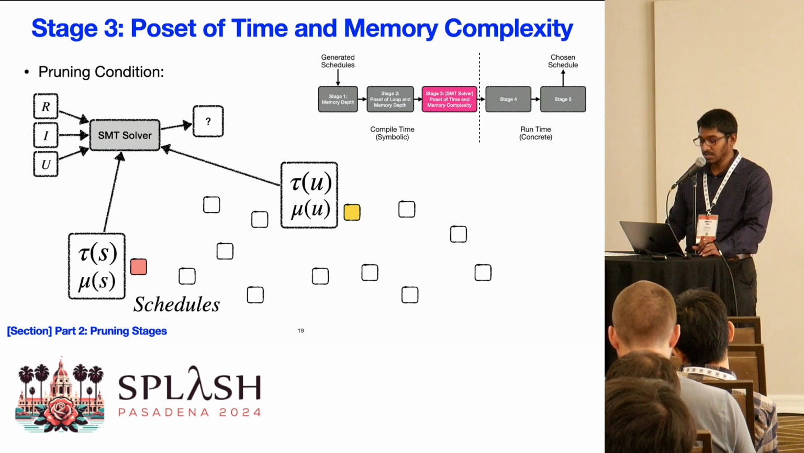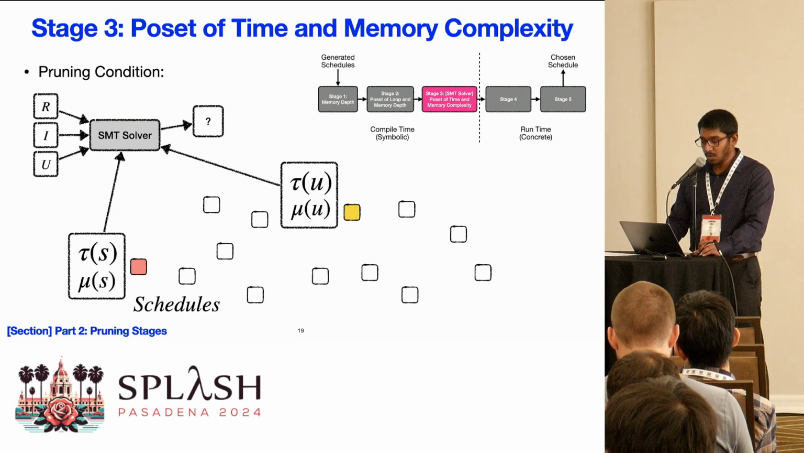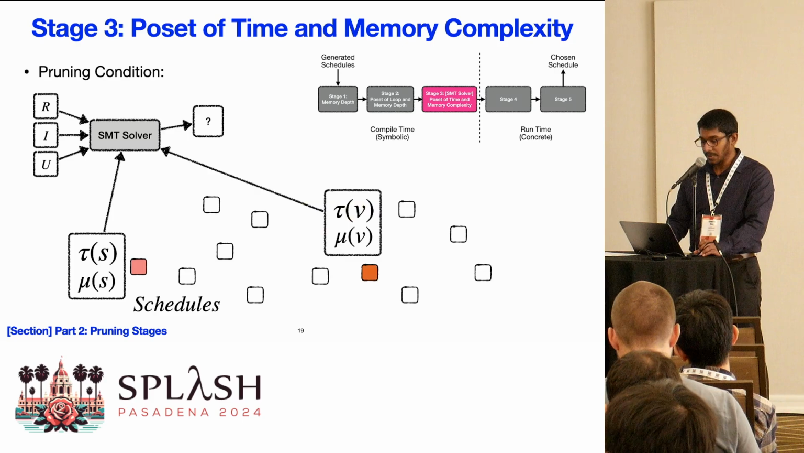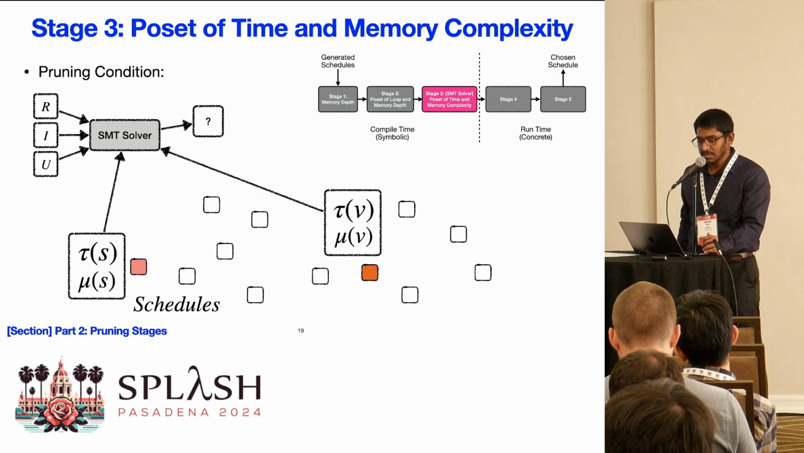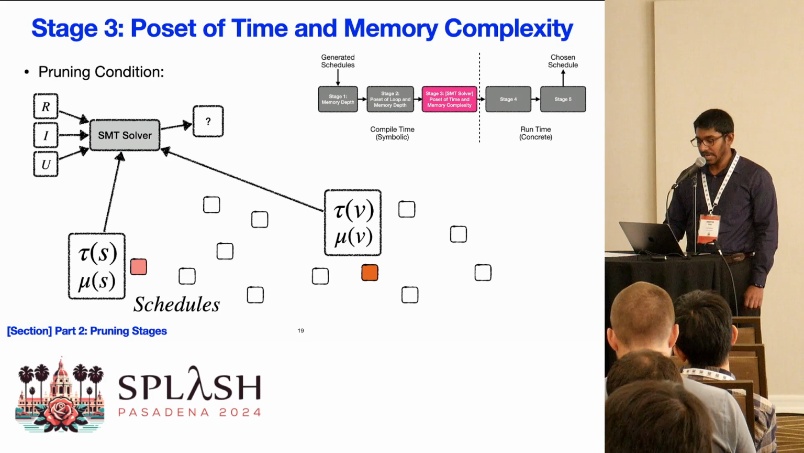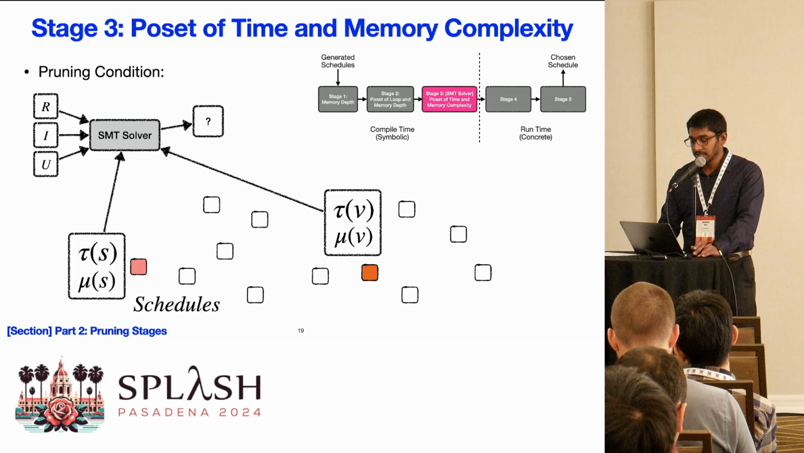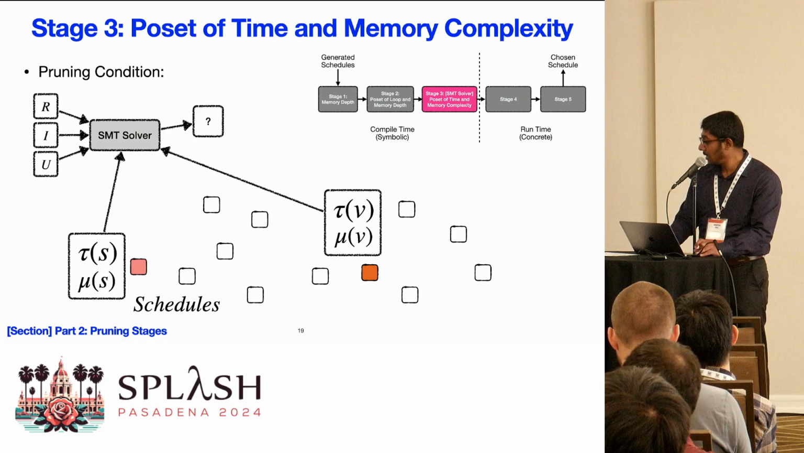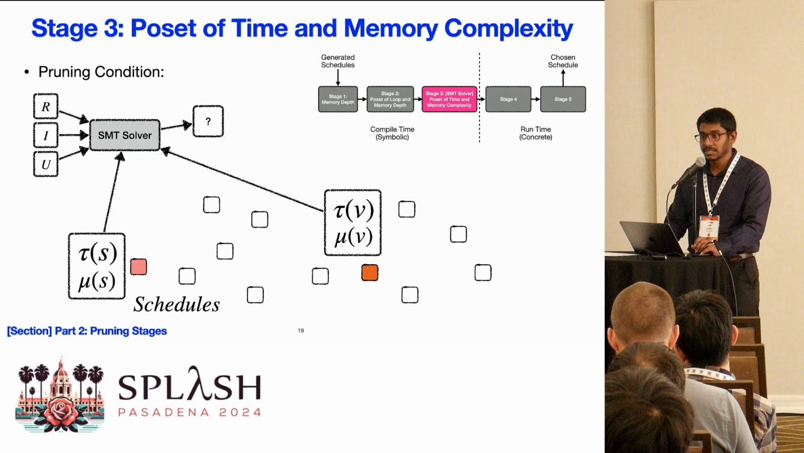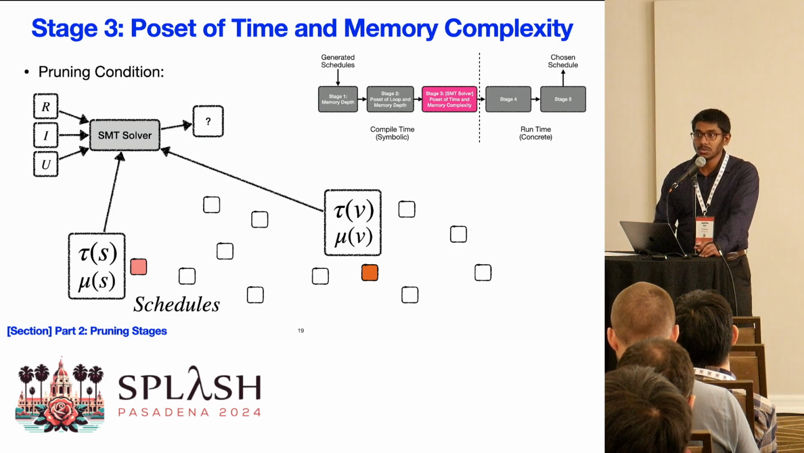If schedule S has lower time and memory complexities for the entire value range, then we prune the schedule U from the schedule space. Sometimes schedule S could be better than schedule U for some value range, and for some other value range, schedule S could be worse. In this case, we say that they are incomparable and keep both the schedules for the next pruning stage, and we make sure that we don't over prune the schedule space.